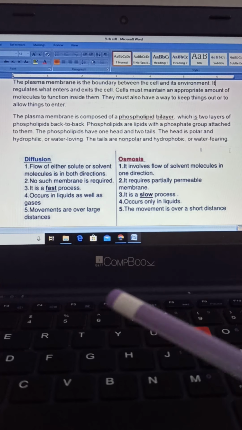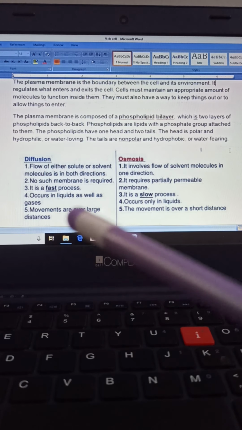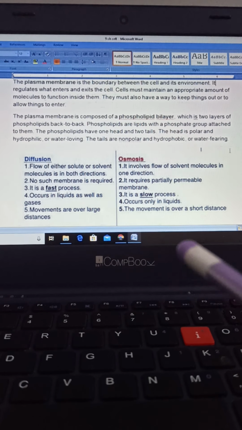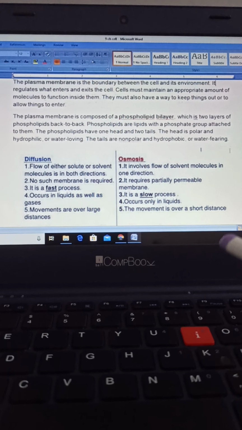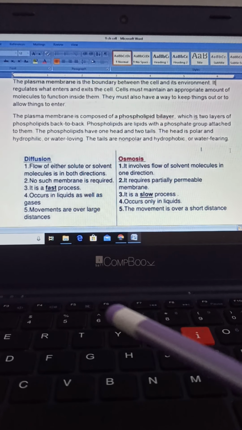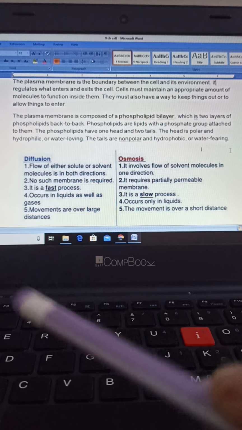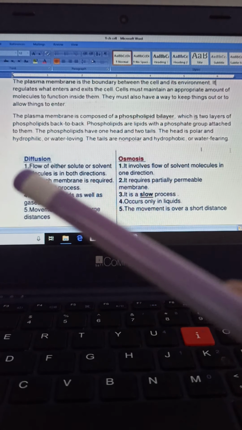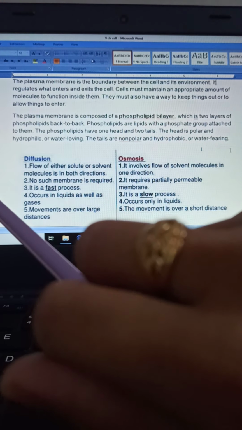Now the first cell organelle which we are going to discuss in today's video is the plasma membrane or cell membrane. Children, you know that animals have a plasma membrane and plants also have a plasma membrane, but plants have one more specific cell organelle, the outermost layer, which is known as the cell wall, and this cell wall is completely absent in animal cells, right?